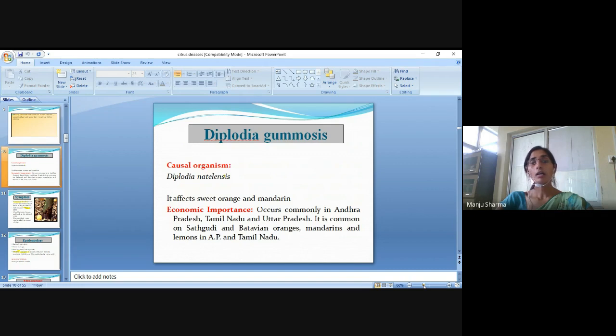Then Diplodia gummosis. The causal organism is Diplodia natalensis. It affects sweet orange and mandarin.